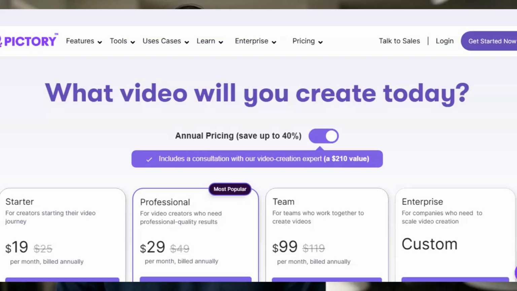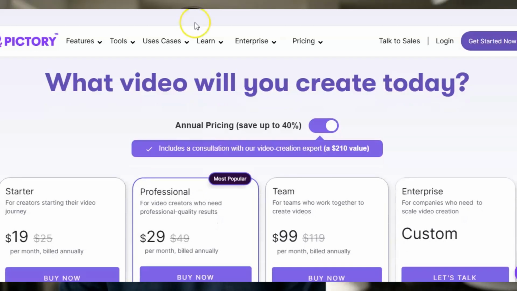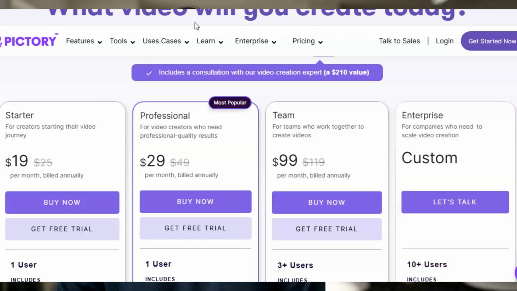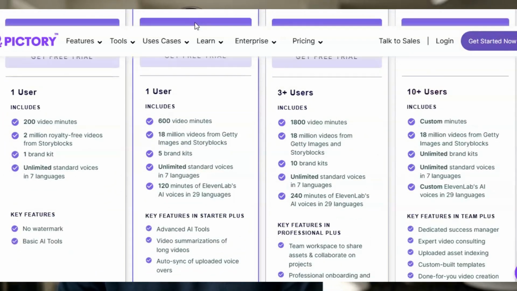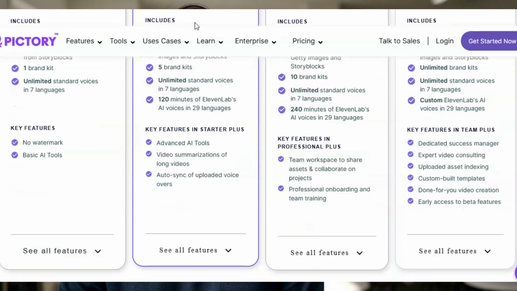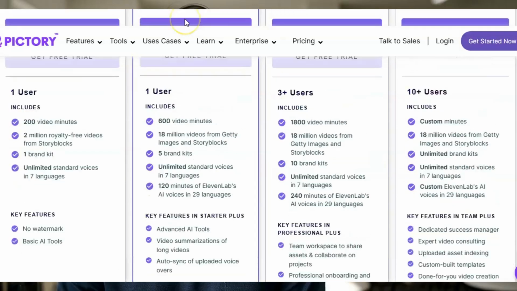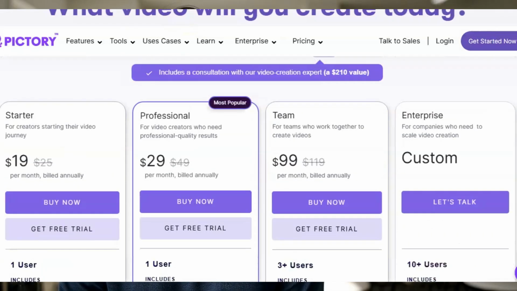Pictory has the right plan for every creator. The starter plan is just $19 a month with 200 video minutes and basic AI tools. Step up to professional at $29 for advanced AI, Getty images, and 600 minutes. For teams, $99 a month gives you 1,800 minutes, 10 brand kits, and collaboration tools. And for big companies, the enterprise plan offers custom solutions. Start creating smarter with Pictory today.